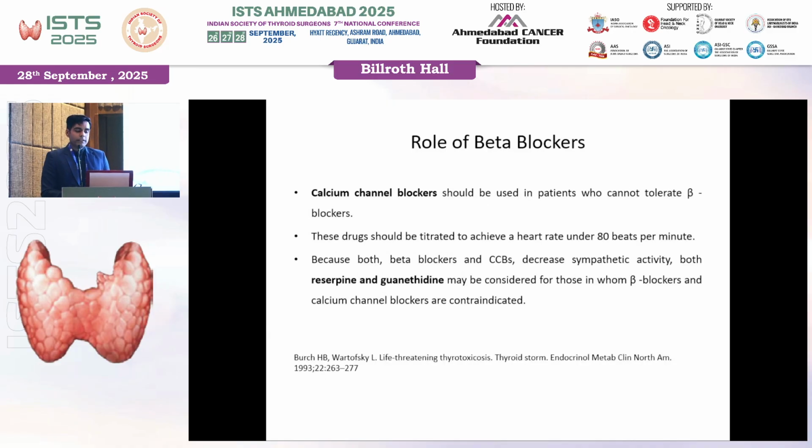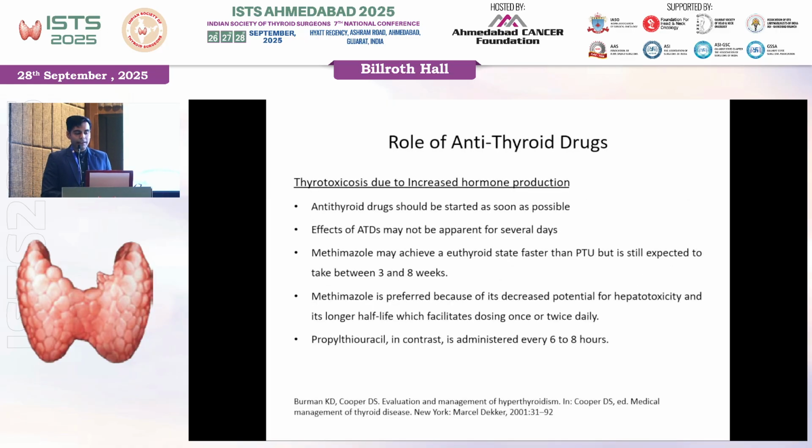Calcium channel blockers can also be used in patients who do not tolerate beta blockers, and these drugs should be used so as to achieve a heart rate of less than 80 per minute. Because both beta blockers and CCBs decrease sympathetic activity, reserpine or guanethidine may be considered for those in whom beta blockers and calcium channel blockers are contraindicated. So beta blockers, followed by calcium channel blockers, followed by reserpine and guanethidine, in that order.